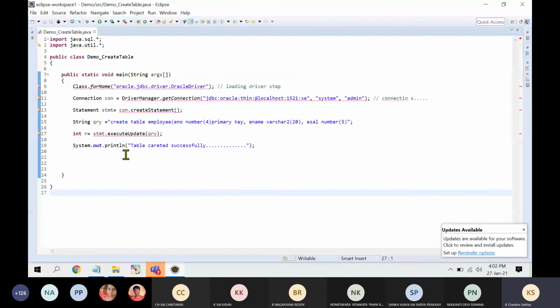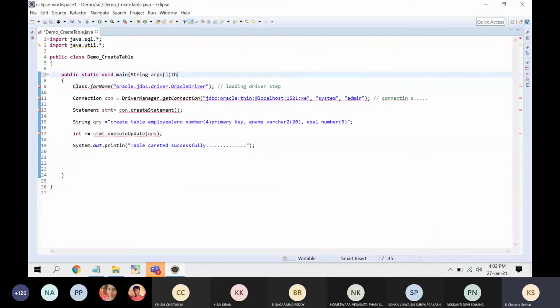So we have written everything, but if you notice, some errors are showing. Let me keep my cursor here. It is showing unhandled exception type ClassNotFoundException. So it is mandatory to handle the exception. Whenever you are writing JDBC statements, you need to handle the exceptions.